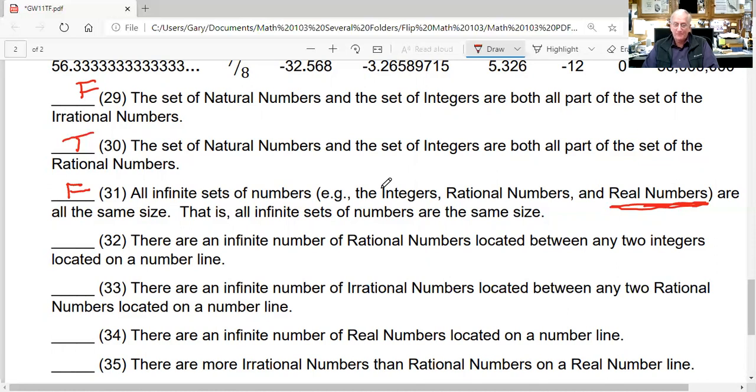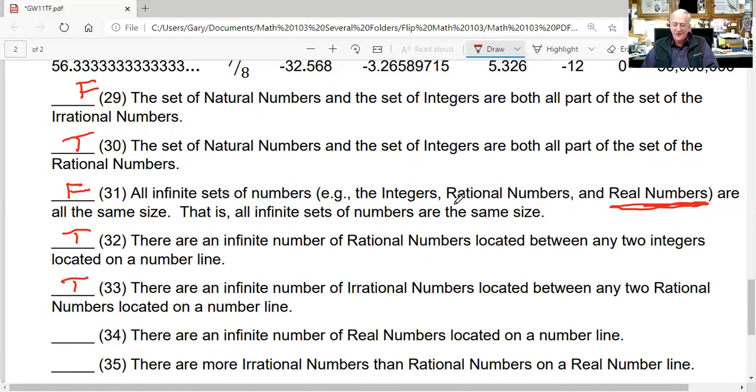There are an infinite number of rational numbers located between any two integers located on a number line. The cartoon professor in the last video you watched definitely said that that's a fact, that that's true. There are an infinite number of irrational numbers located between any two rational numbers located on the number line. And the cartoon professor indicated that that was a true statement.